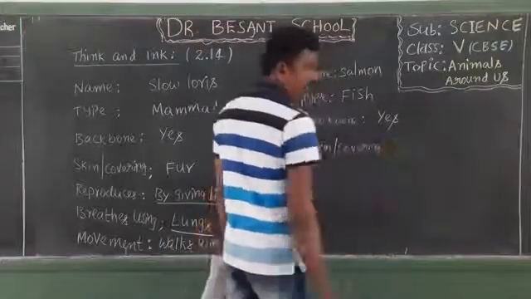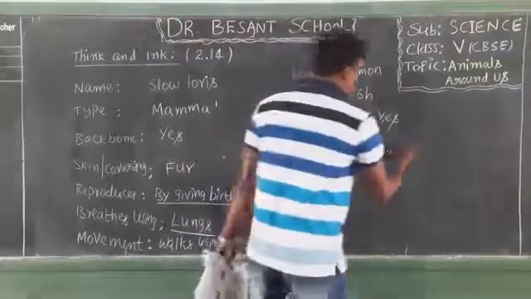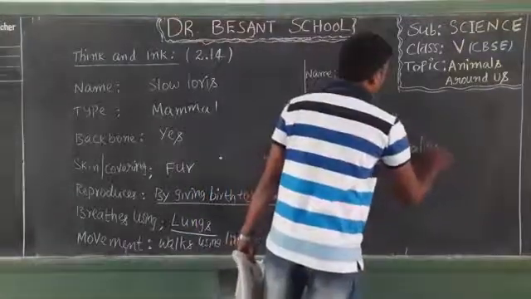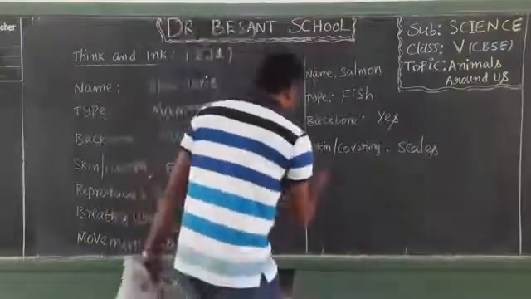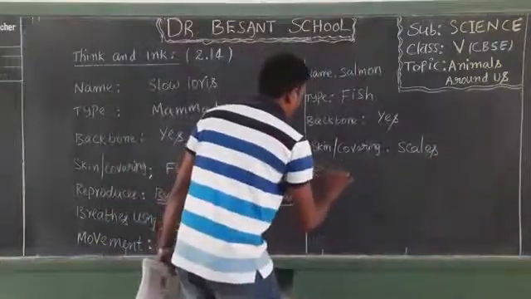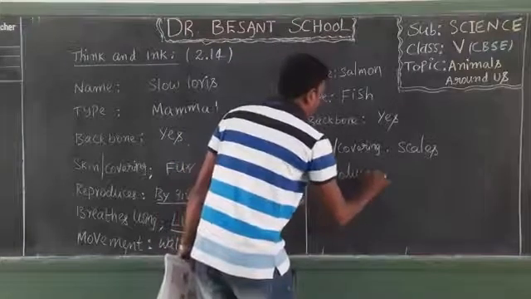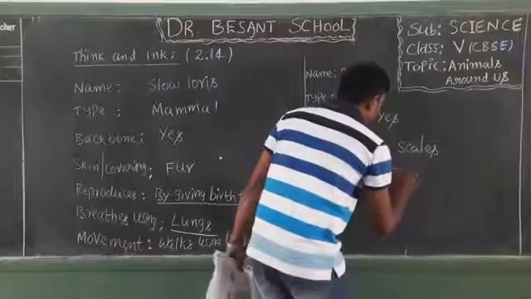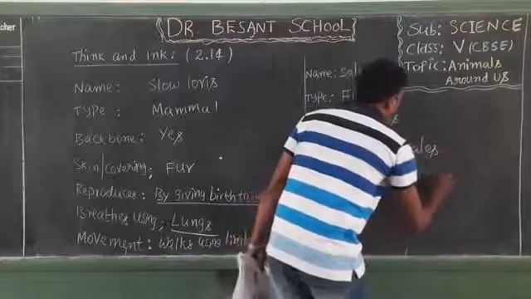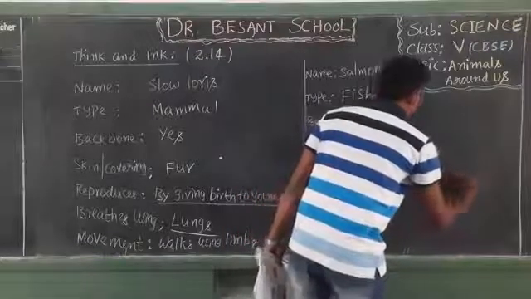So under skin or covering, we'll enter fish has scales. So you can fill out this blank portion with the help of scales. And next one, reproduction. How does it reproduce the young ones? By laying eggs.